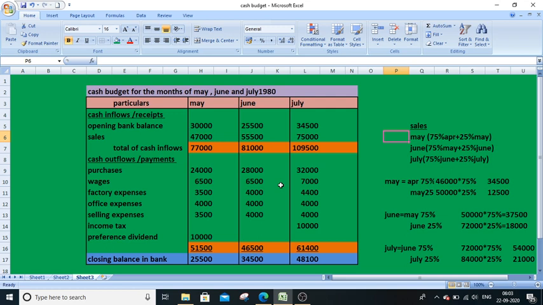Sometimes, next time I'll explain you, next problem I'll explain you, which is related to bank overdraft. Sometimes when there is negative balance, management accountant always wants to have some favorable balance in the business. Means for our day-to-day requirements there is a requirement of cash, so to maintain that cash balance he may take bank overdraft. So in that case how to enter the transactions I'll show you in the next video.